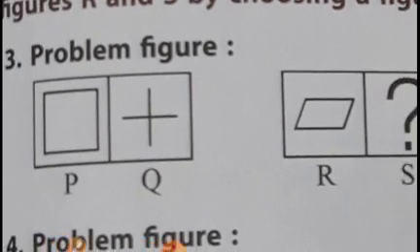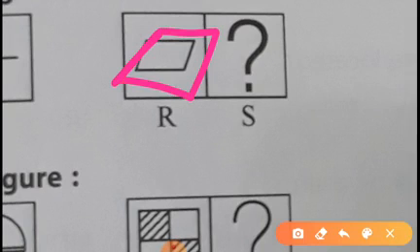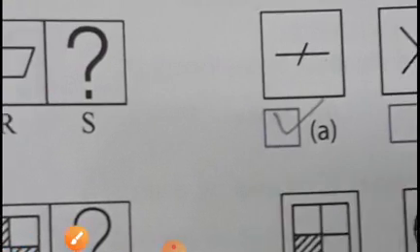Here the problem figure is question number A. According to the answers also we can find it, but from the question itself we can complete it. How can we complete it? Here this is nothing, it is just a square with these two straight lines. And here this is like a rectangle shape, so we will make it like this as a rectangle shape.